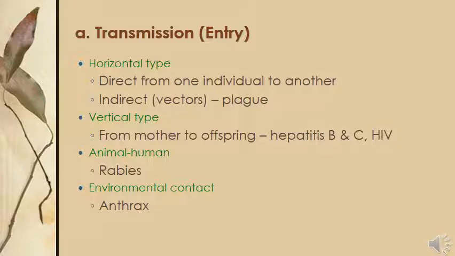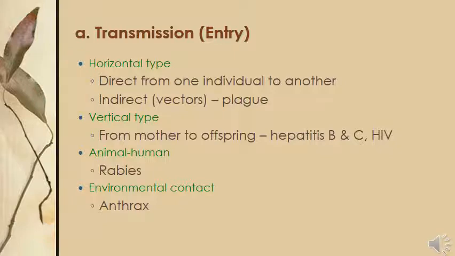Or indirect transmission through vectors, like any mosquito or sand fly. So in other words, horizontal transmission is the spread of an infection from one person to another.